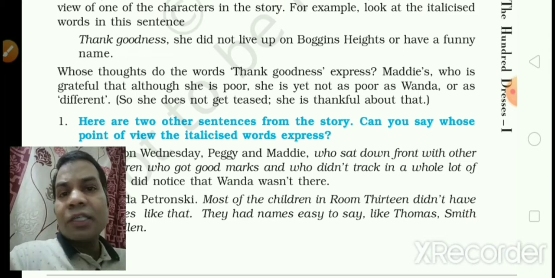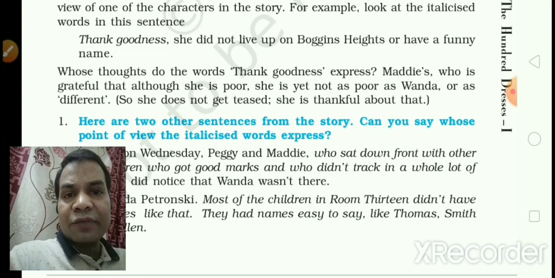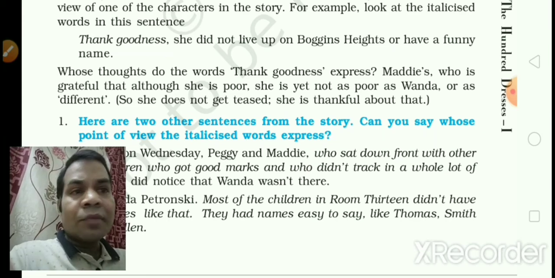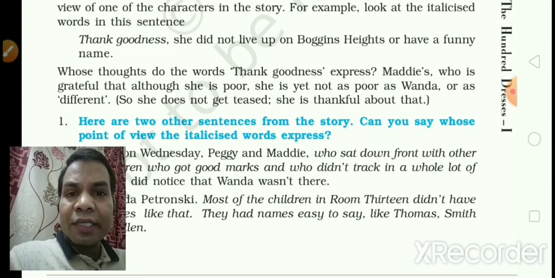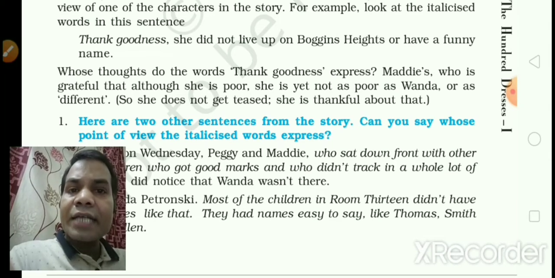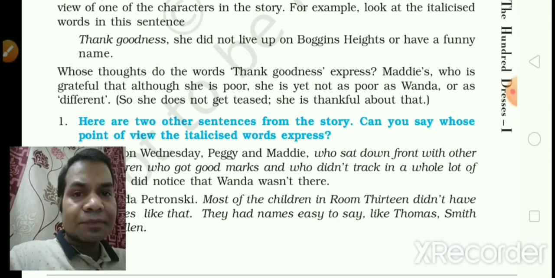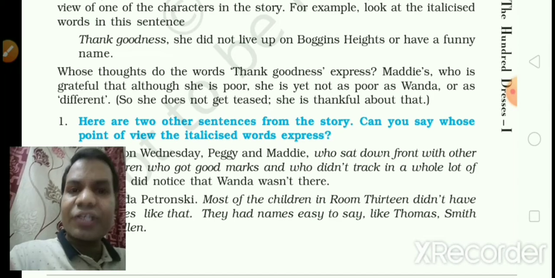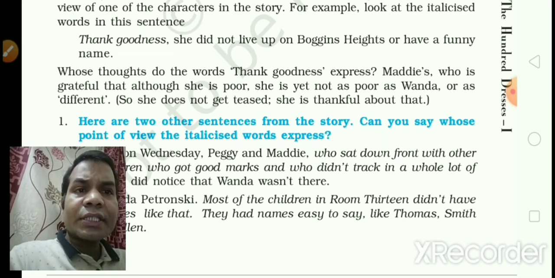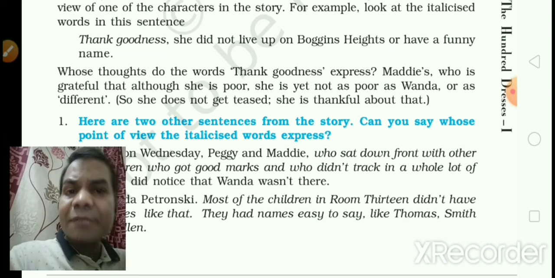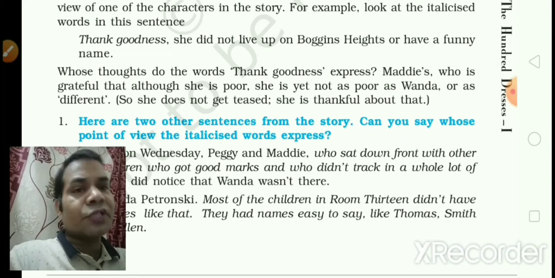The narrator does not introduce himself in the story. The author writes this story in the third person. Even at some point she has used some words which show the narrator's direct participation in the story.